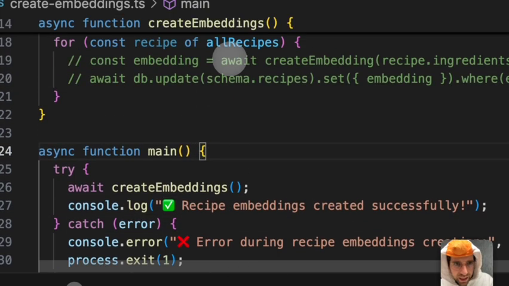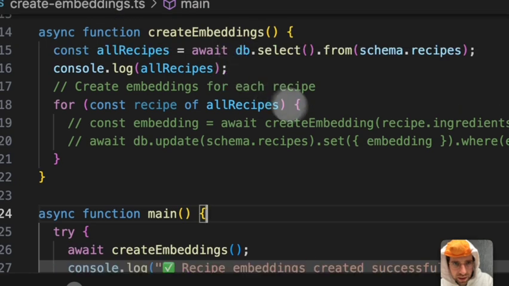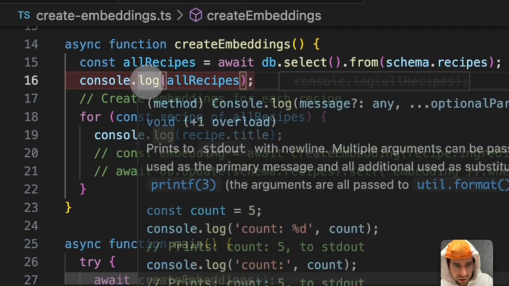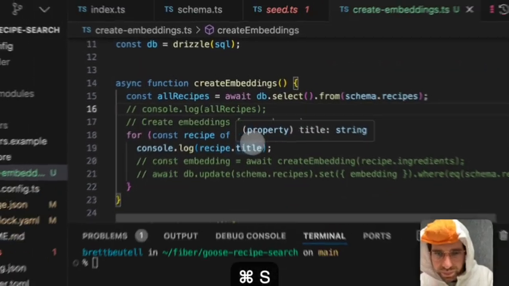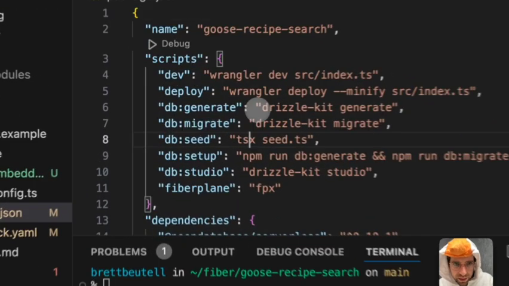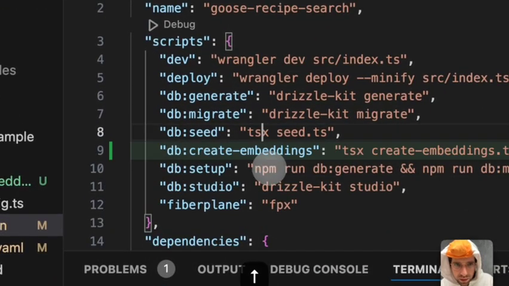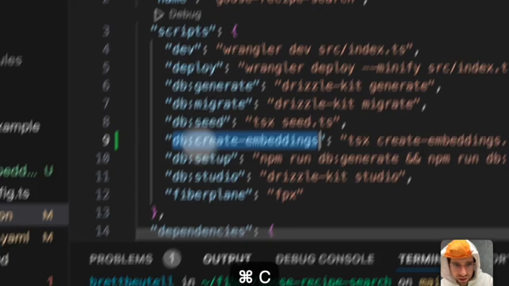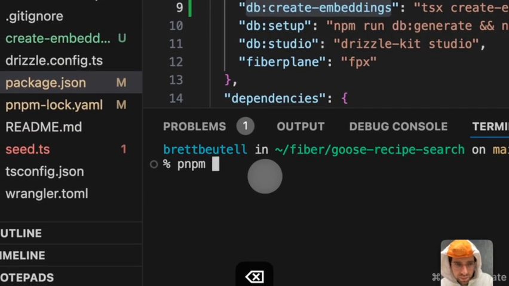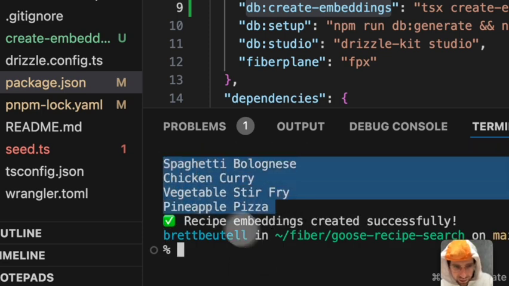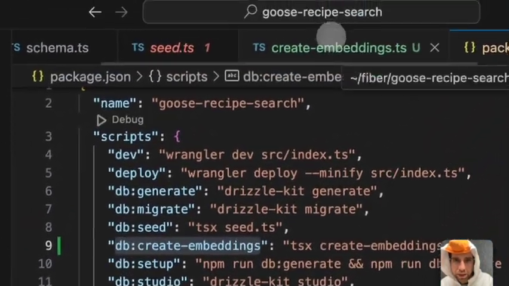I also want to make sure that I can execute this script. So we're going to log each recipe title in this loop. And then we're going to wire the script up right here. So if I run db create embeddings, so this is in my package.json scripts, then I should get lists of every single record in the database.